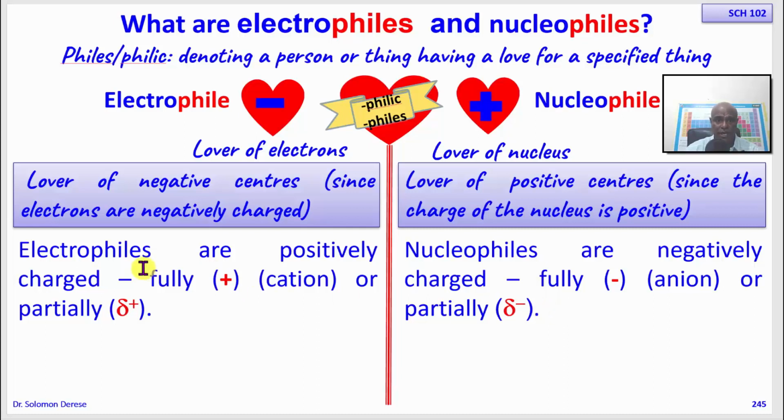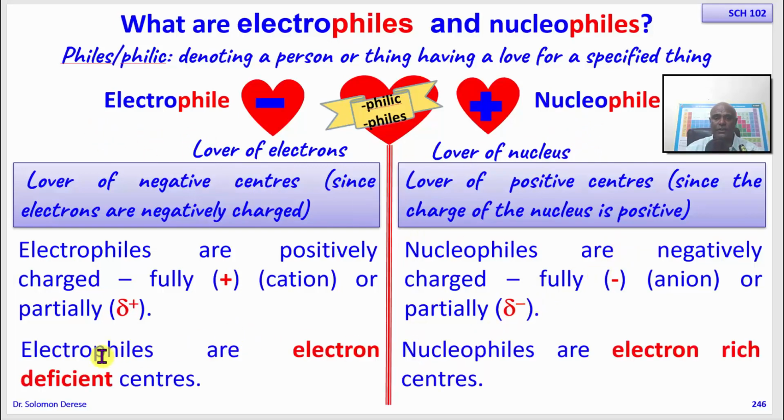Okay, so electrophiles and nucleophiles have opposite charges. Since they have opposite charges, they love one another. So electrophiles love nucleophiles, and nucleophiles love electrophiles. They have extreme love for each other. That's why nucleophiles and electrophiles attract one another in a polar reaction to form a bond.